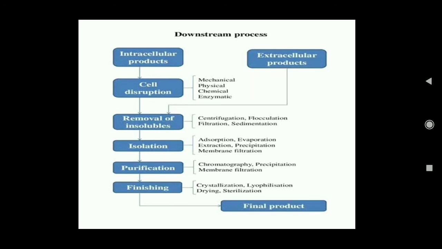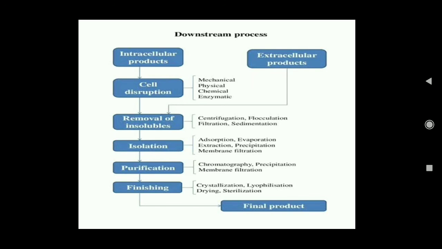Removal is done through centrifugation, filtration, sedimentation, etc. Then isolation is done through adsorption, evaporation, extraction, precipitation, etc. Then it is purified. Purification is done through chromatography, precipitation, membrane filtration, and finally finishing. Finishing is where the product is either crystallized, dried or sterilized, whichever process is required, and then we get the final product. Then this final product again undergoes clinical trials, and then it is ready for commercial production.